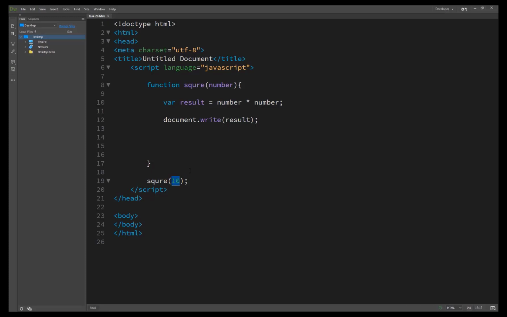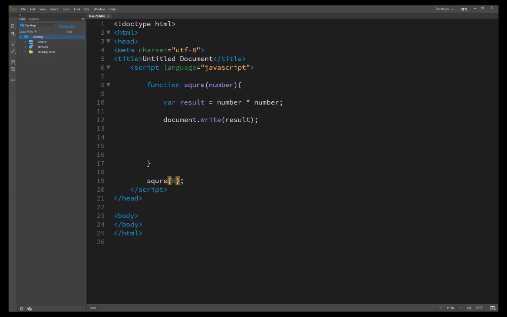If we want the square of 5, the square of 5 is 25, 5 multiplied by 5. So here is a simple formula. The variable result is assigned number multiplied by number, which means 5 multiplied by 5, and the result is saved inside the result variable. Then the result is printed, and we call this function by passing an argument of 5. So our task 28 is complete. I hope you understand, and if you have any query relating to this lecture, feel free to contact me.